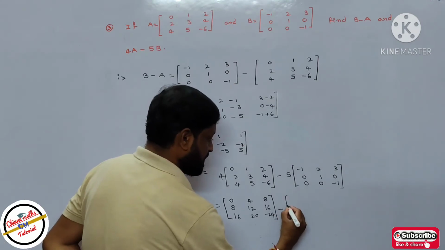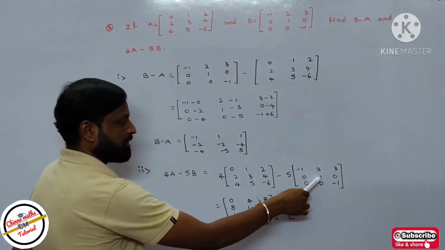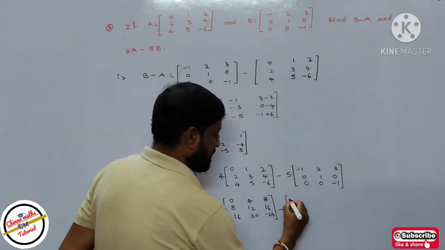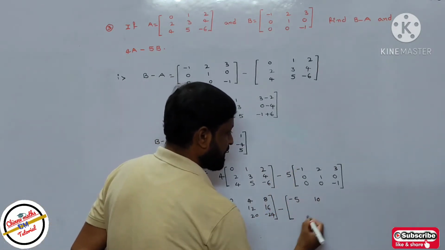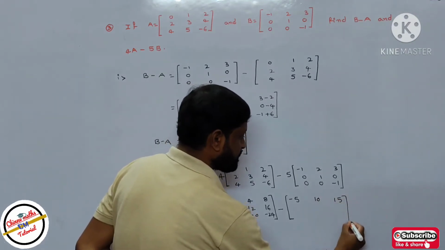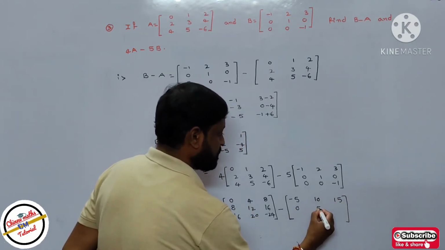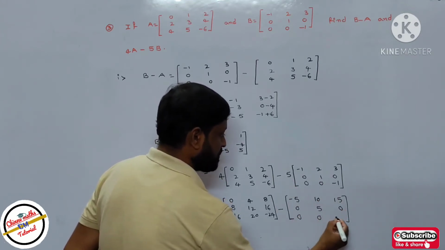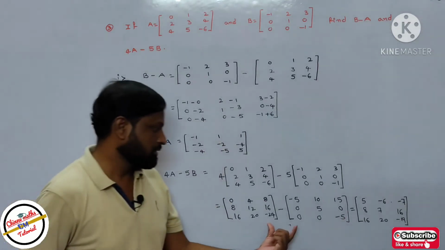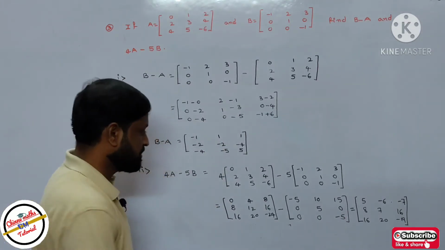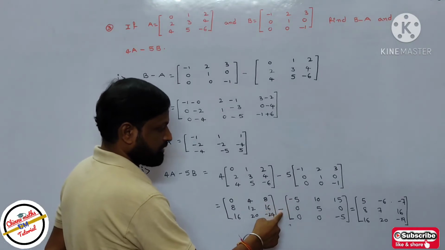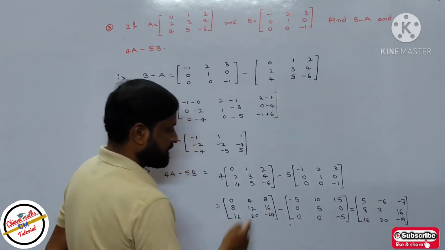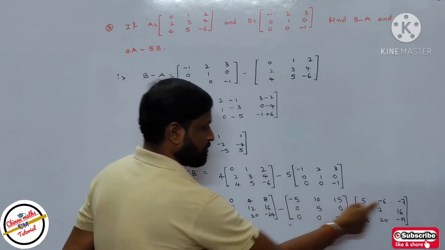Minus of, in the second matrix also same, every element of this matrices is multiplied by 5. Then 5 into minus 1 is minus 5, 5 into 2 is 10, 5 into 3 is 15, 5 into 0 is 0, 1 into 5 is 5 and 5 into 0 is 0, again 0, 0, minus 5. Next subtract the corresponding elements. 0 minus of minus 5 equal to plus 5, then 4 minus of 10 equal to minus 6, 8 minus of 15 equal to minus 7.